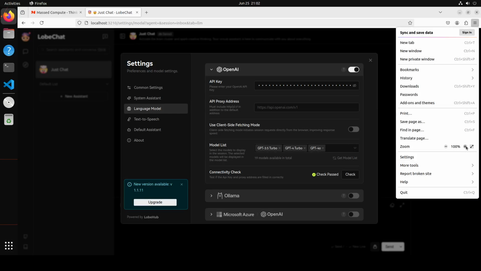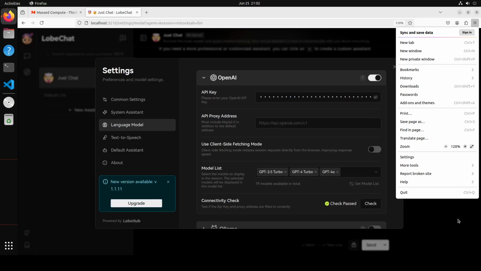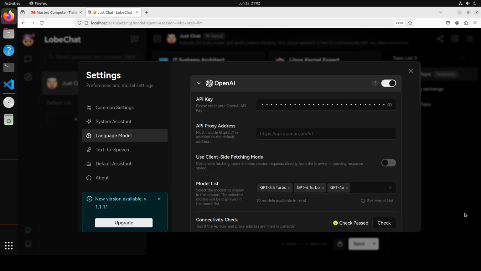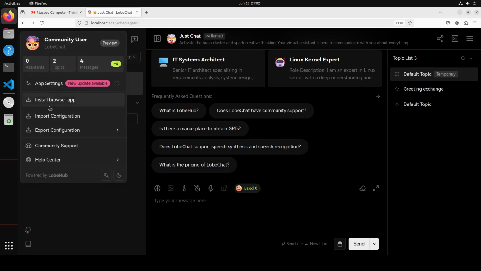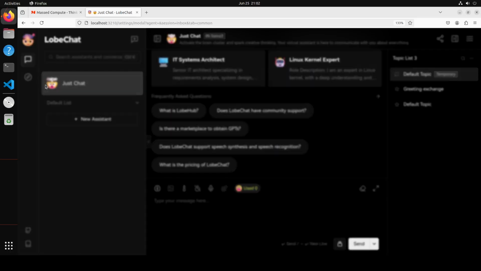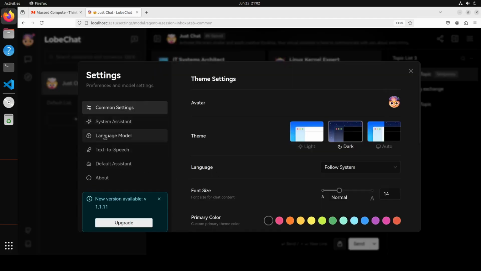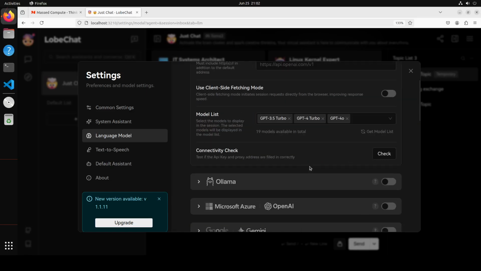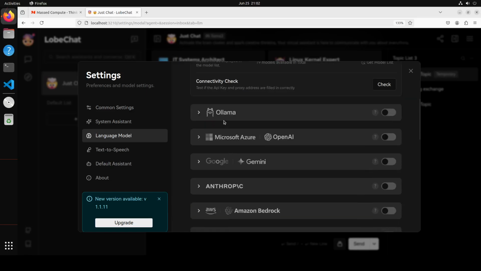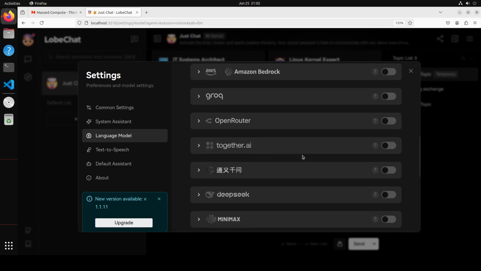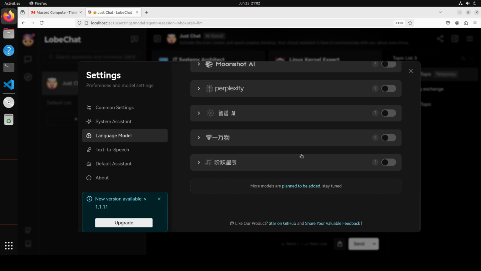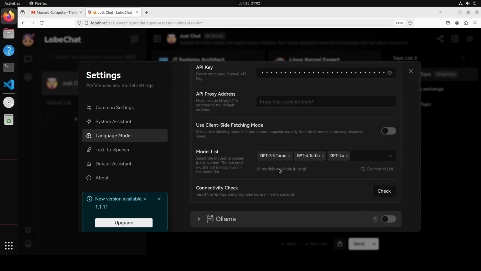Let me make it slightly bigger. Much better. So sorry, let me go back here. And this is the language model which we were looking at. And then you can select Ollama, but it doesn't work. And then this is what we were talking about earlier, that you have a lot of other model providers like Google's Gemini, Anthropic, Amazon Bedrock, Groq, Open Router, and the list goes on and on. And there are a lot of them. There are a few Chinese options too if you like.